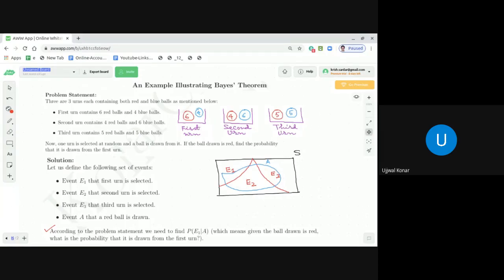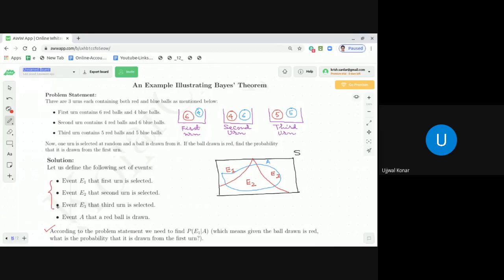If the ball drawn is red, find the probability that it is drawn from the first urn. So just by reading that problem statement, I understood my E1, E2, E3 should be the selection of these 3 urns, and that's why we have designed these 3 events.